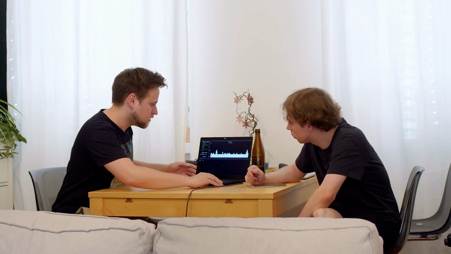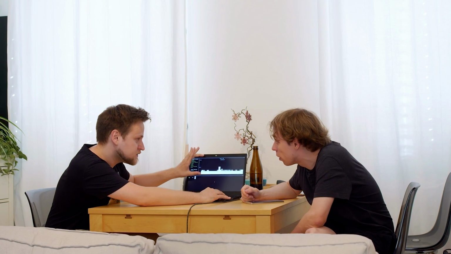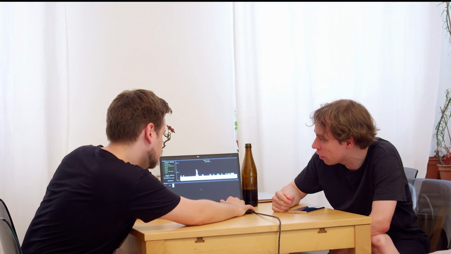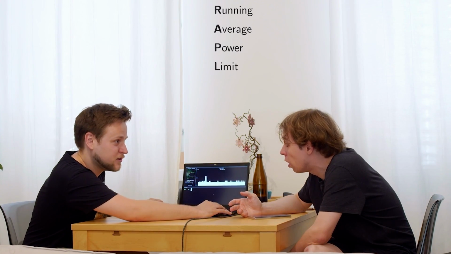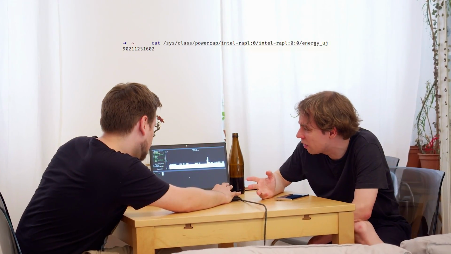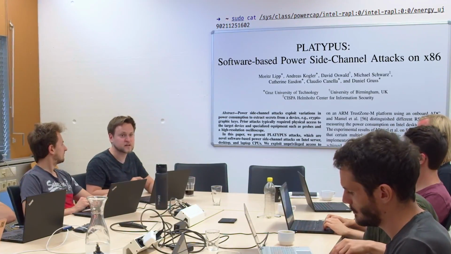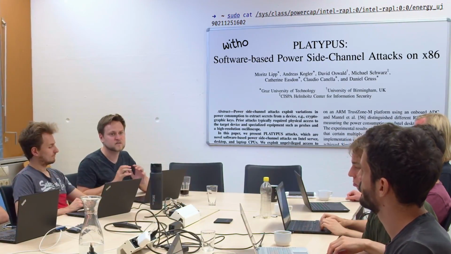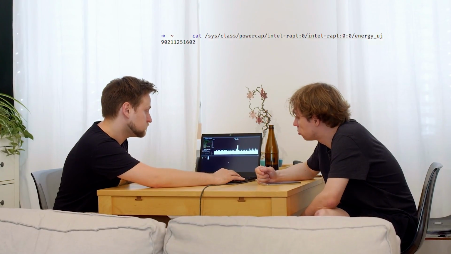Look at this. I found this Intel RAPL thing. What am I seeing? You see the power consumption of my laptop. What did you say this interface was called? It's called RAPL, so running average power limit. Can you just access this as an unprivileged user? Back when we started working on Platypus, the interface was actually completely unprivileged, so you did not require sudo to access it. So it was open for everyone to read. Yeah. And maybe also here, what if they don't have the patches? So well, you can see that I can read it. Yeah, right. What can you do with that?